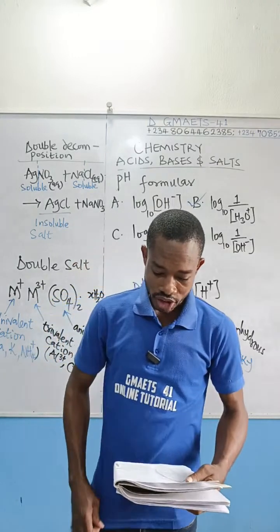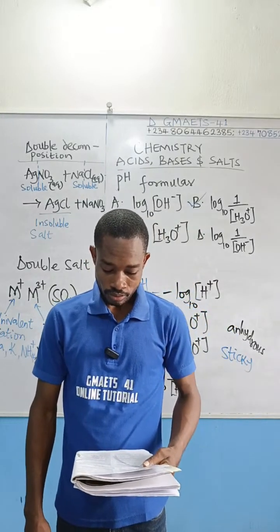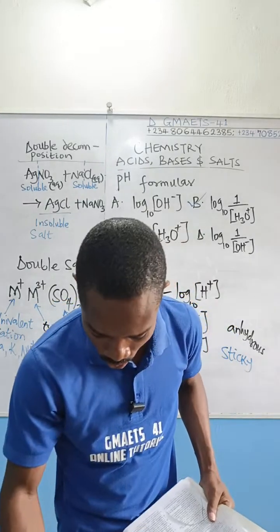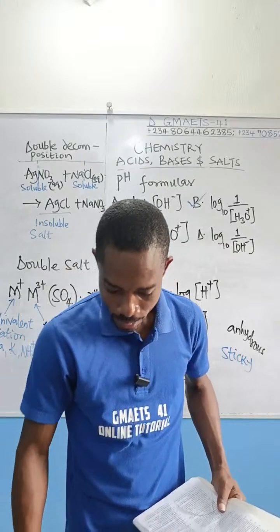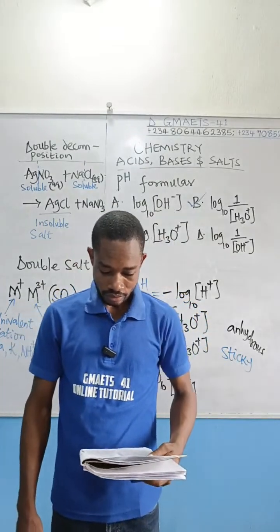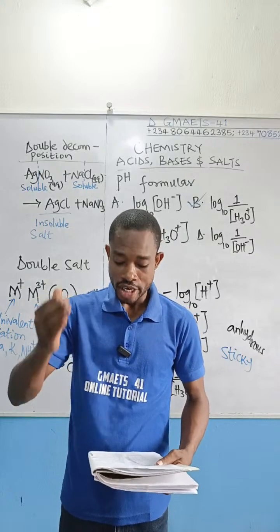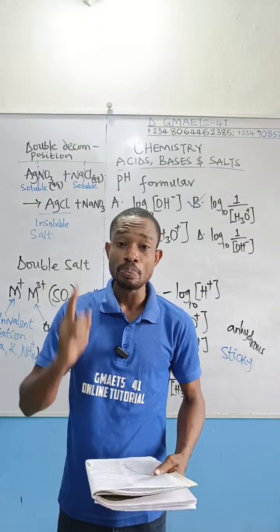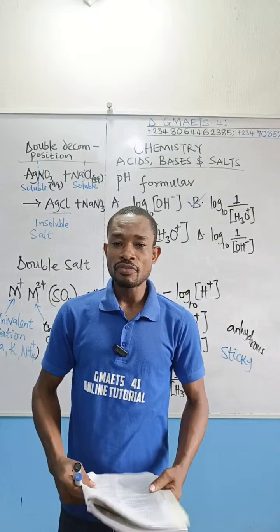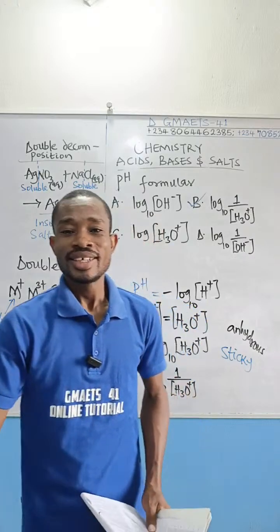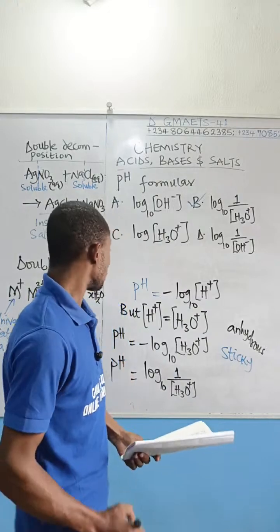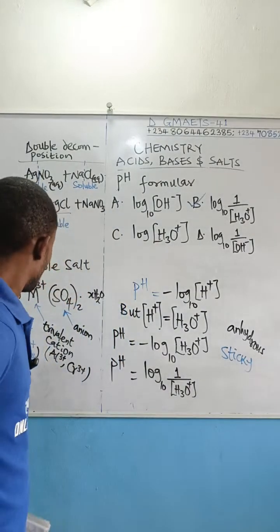Now we have this question. We're almost rounding off, okay? Which of the following salts will change red litmus paper to blue? Let me wipe off this part.